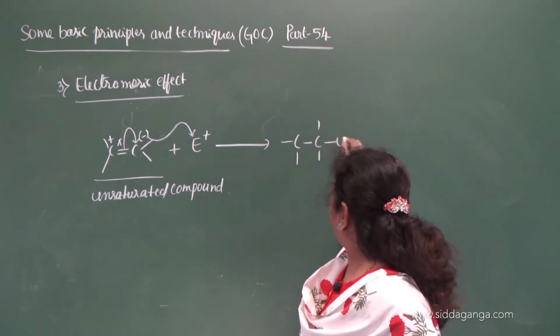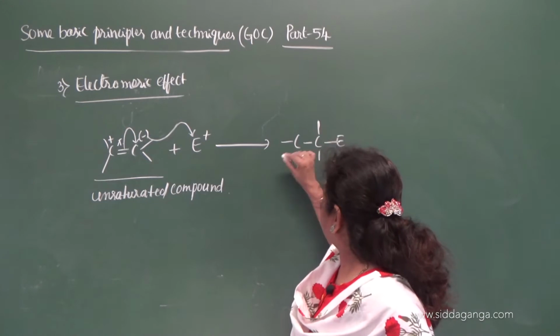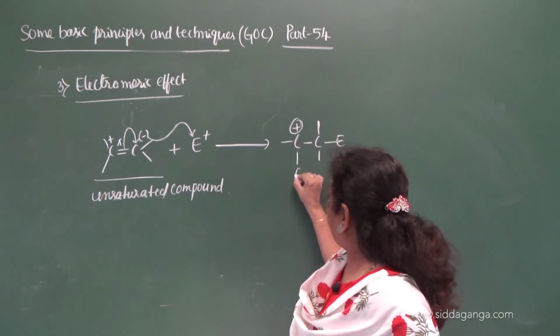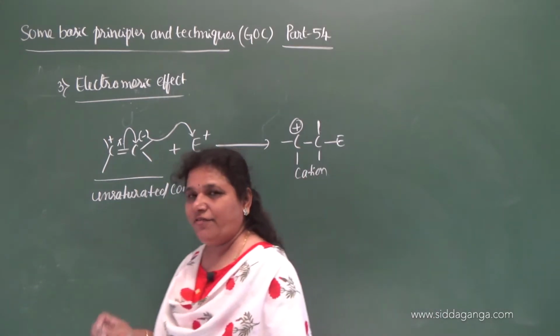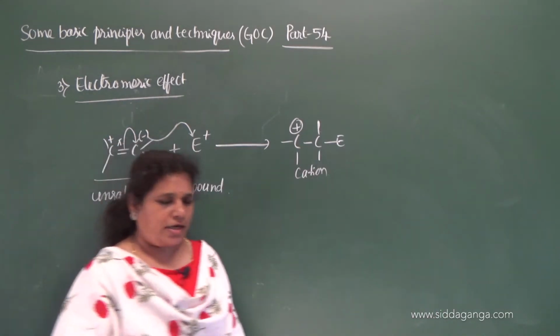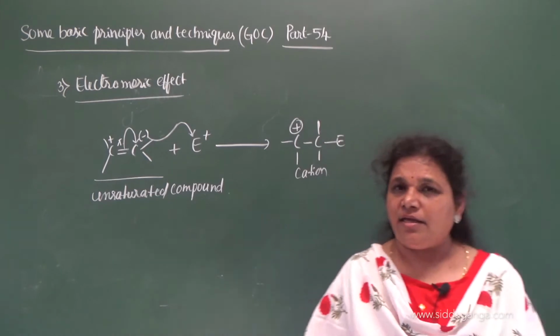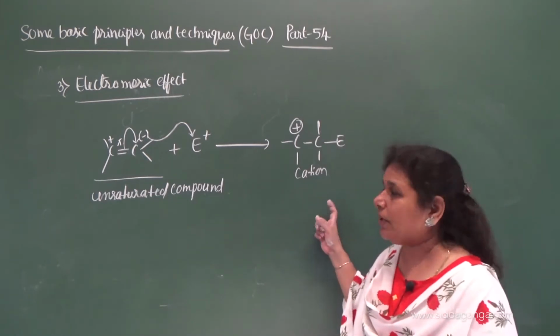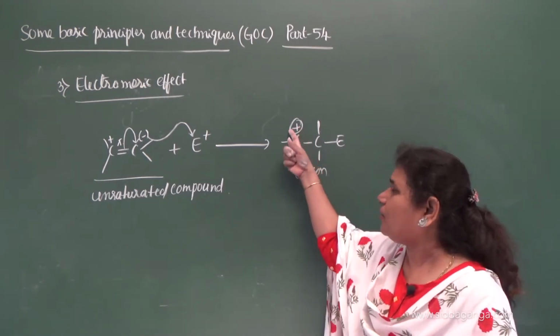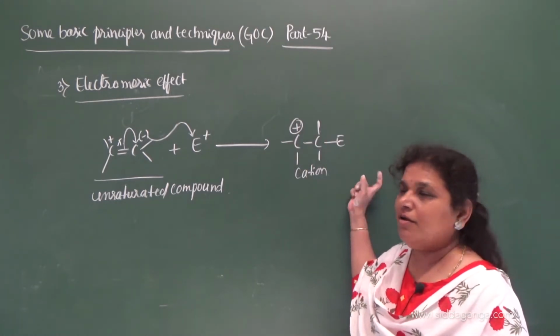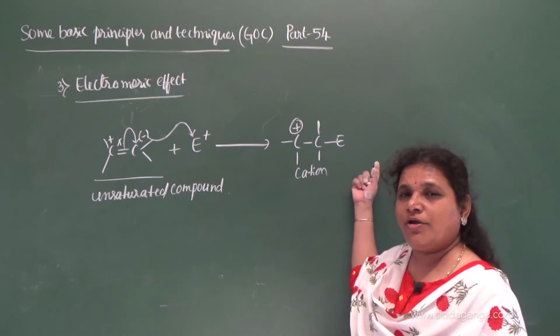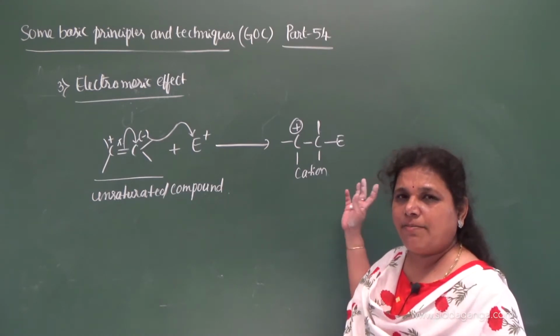So the negatively charged carbon now attacks the electrophile, then what do you get? You'll get the electrophile here which neutralizes and you will get a cation. After the attack of the electrophile on an unsaturated compound, the resulting ion is a cation. Once again it is attacked by a nucleophile and you will get a neutral stable product.